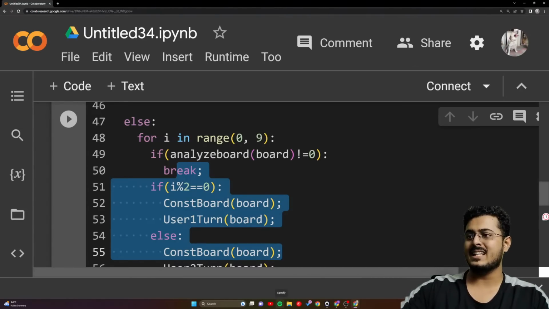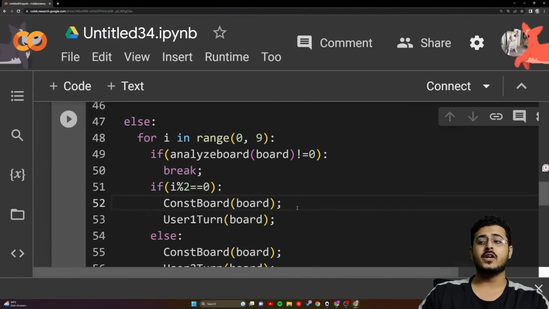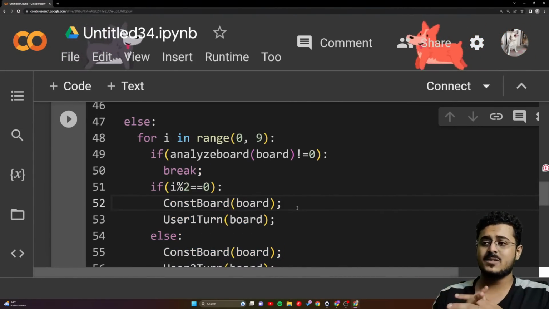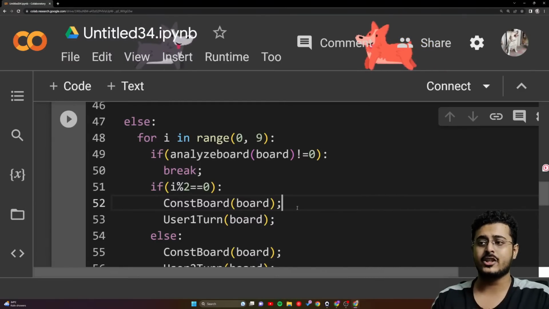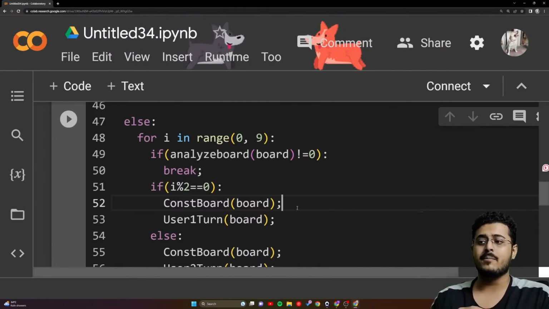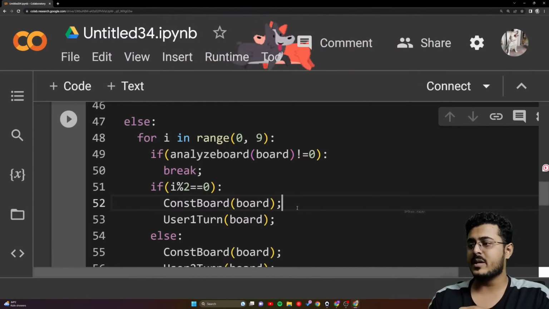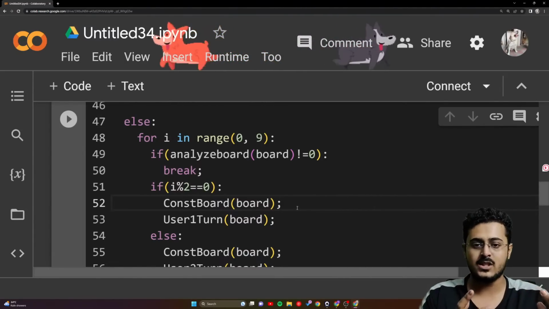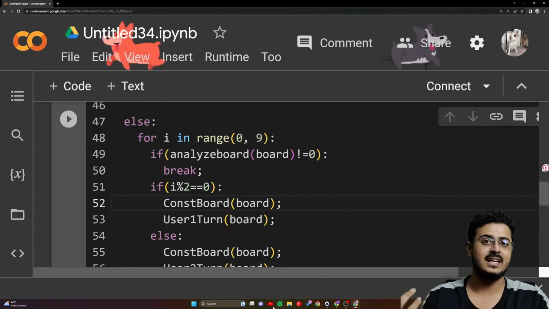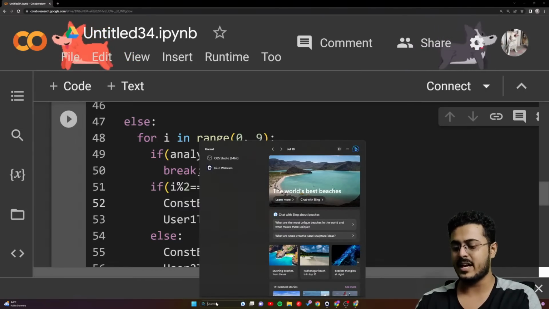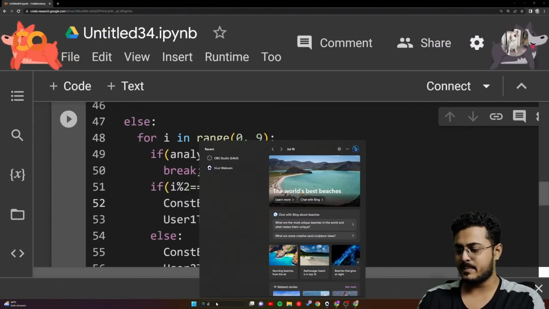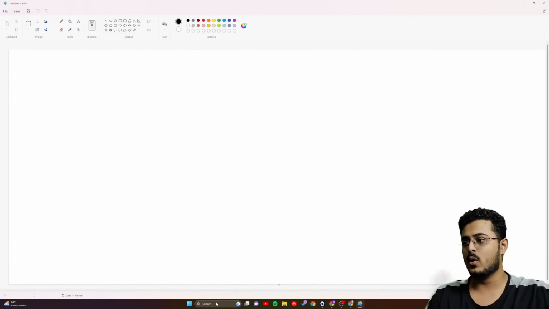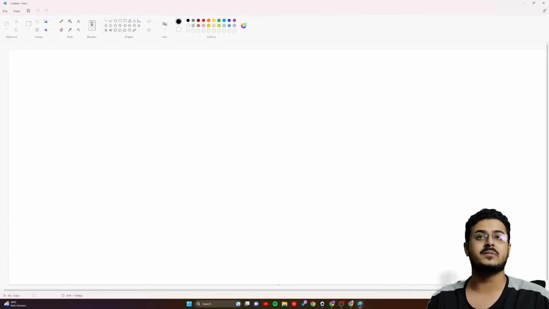So let's get started, guys. First we are going to implement the analyze board function. Now in the analyze board function, we have to make sure to understand if somebody has won or not. If somebody has won, it will be either X has won or O has won, right? Only two people are there inside of our current program itself. Are you guys able to understand this? Please let me know. Only two players are there, that is X and O, right? There's no other player as of this point of time.